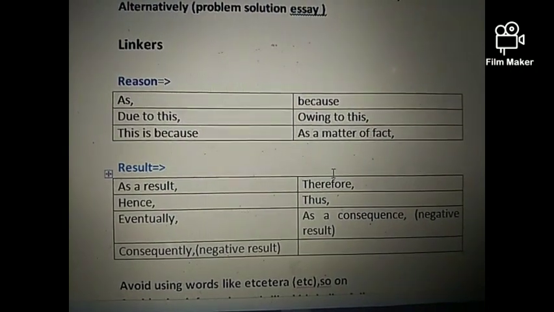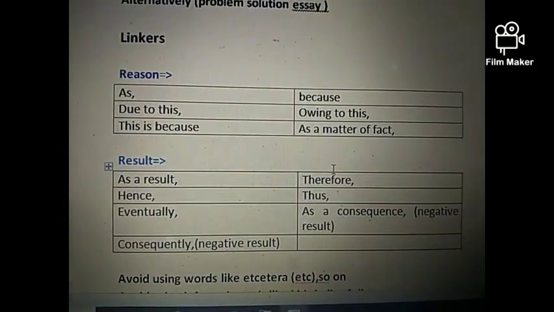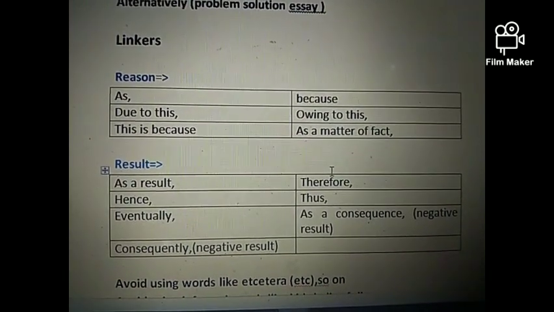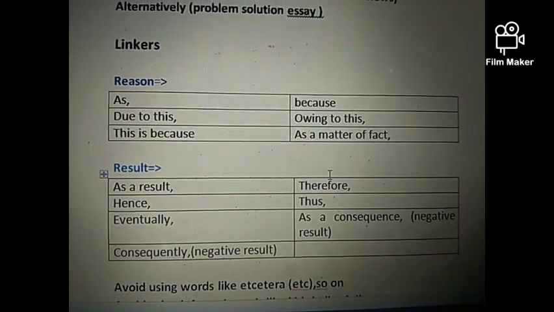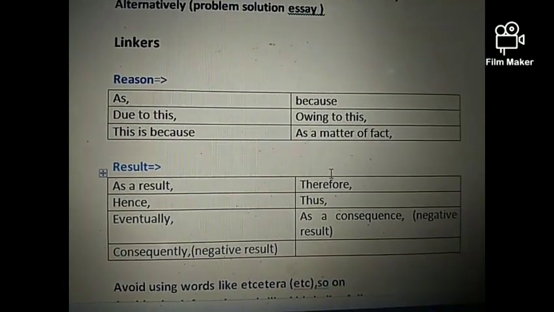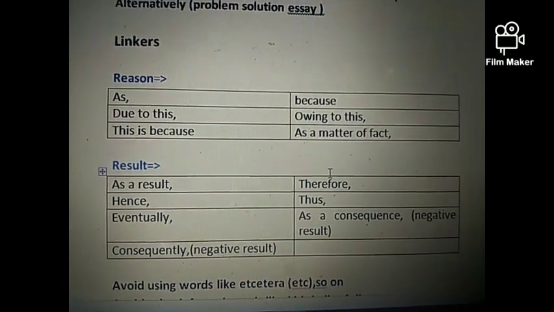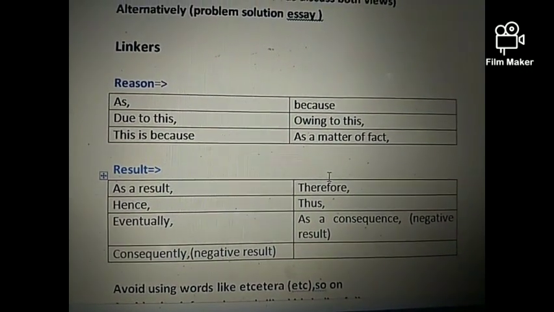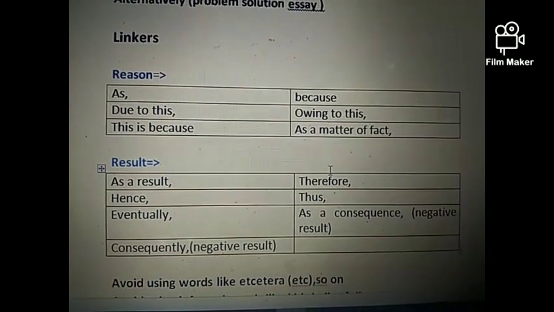And secondly, if you are writing the result of your idea, then you can use any of these given linkers such as as a result, hence, eventually, therefore, thus, as a consequence, and consequently. But always keep in mind, if your result is in a negative sense, then you can use consequently as well as as a consequence.